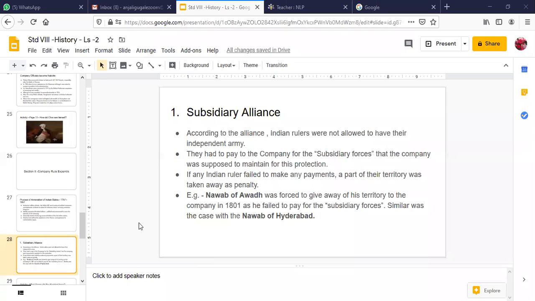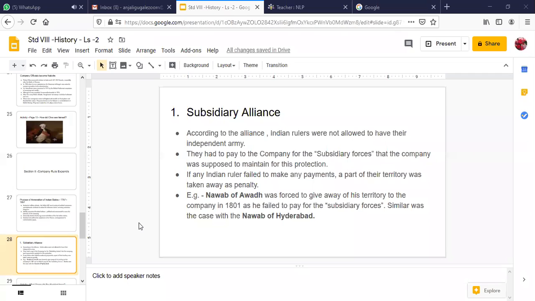So this was a tactic that they were applying very slowly to acquire the territories in India. This was one of the policies they started with. Initially they were trying to be your friends, saying we are your friends, you sign our subsidiary alliance, and we will provide you troops for your protection. Whenever any other kingdom wages a war against you, we will provide you the troops, but you have to make a payment to pay the salaries of these subsidiary forces. And in case you're not able to pay the salary, then you will have to give us some part of your territory as a penalty.